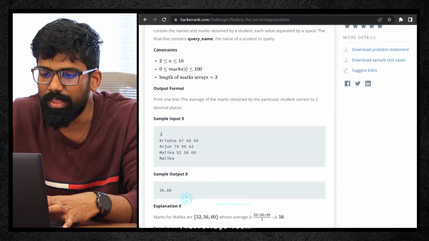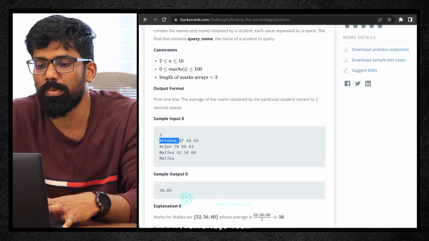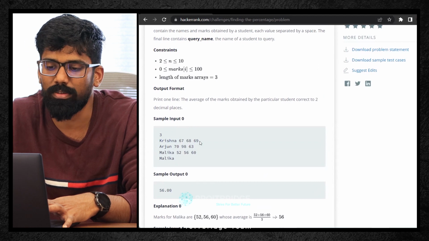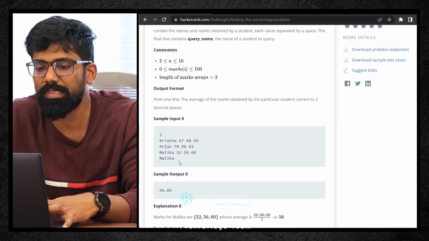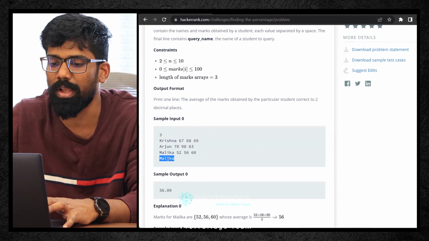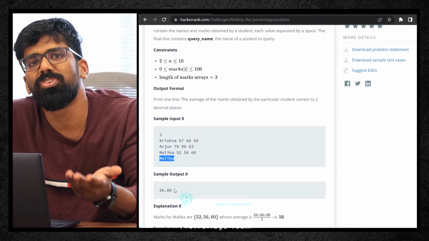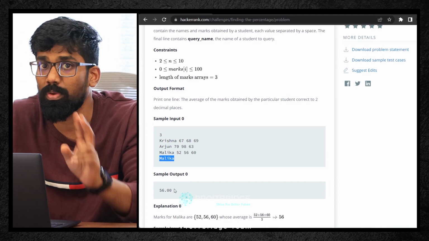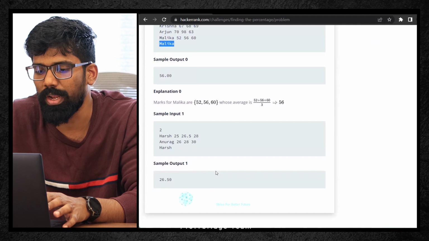See this. Here they have also given one sample input. Totally 3 students. First student name is Krishna, 67, 68, 69 are the total marks. Arjun 70, 98, 63. Mallika 52, 56, 60. And this input is nothing but what? Mallika. Alright, Mallika meaning I just want only the average marks scored by Mallika. So 56.00. Why not 56.0? Because that is an error. We want 2 decimals, right? So that's what is given here. You can take a read on it.